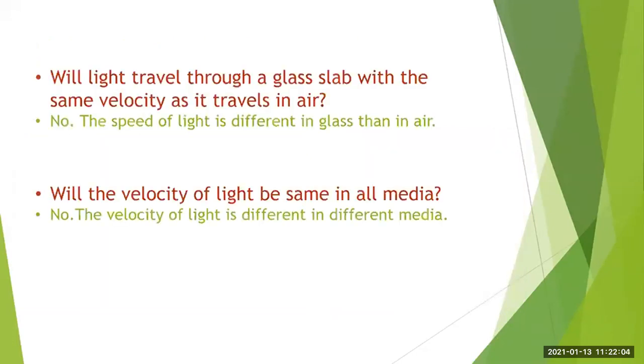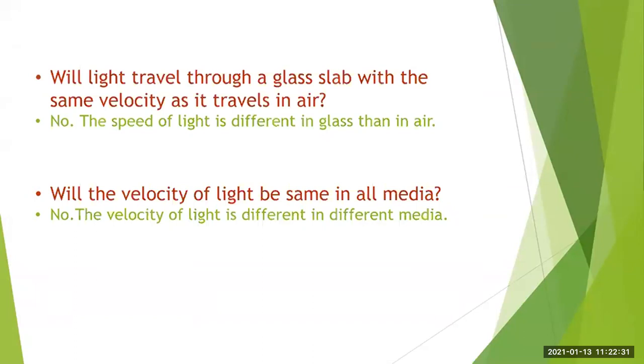Now, will the light travel through a glass slab with the same velocity as it travels in air? So it is no. The speed of light is different in glass than in air. Yes, obviously. So the velocity of light is different for different media, and therefore this process of refraction occurs.